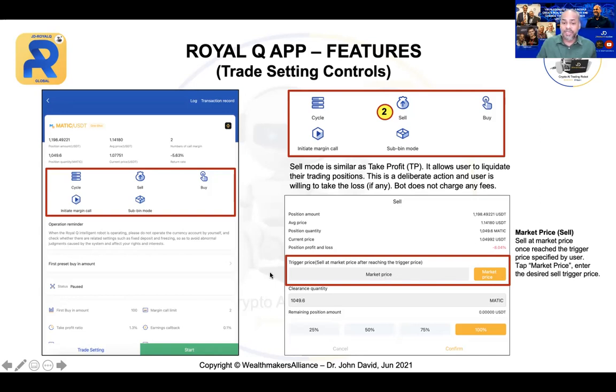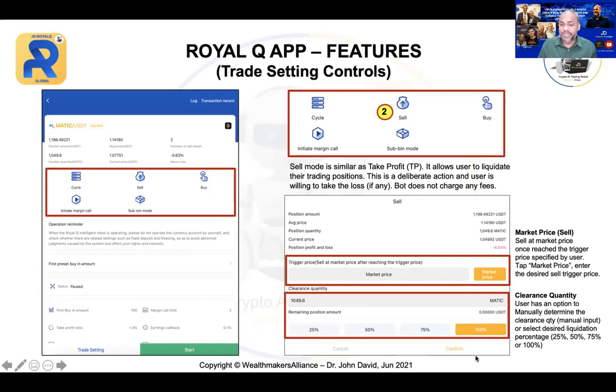Or the simplest way, you can use this function where you clear only a certain amount, like 25%, 50%, 75% or 100%. You can choose any of these buttons. Sometimes, for example, it has been so long, you have been waiting for 1 week, and the market is still down and you are still red and you are getting frustrated.